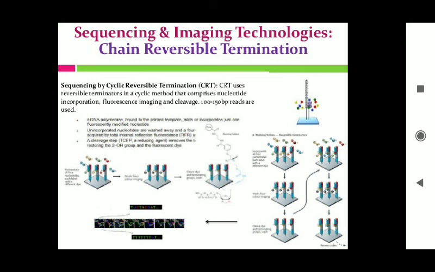So this cyclic reversible termination uses reversible terminators in a cyclic method that comprises nucleotide incorporation, fluorescence imaging, and cleavage, with reads of 100 to 150 base pairs.